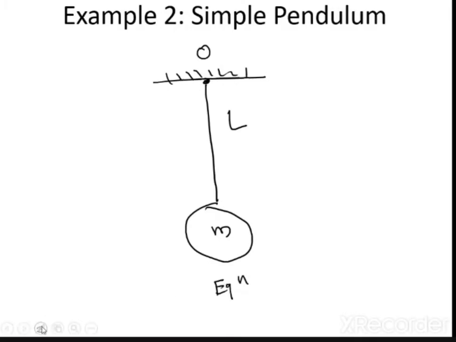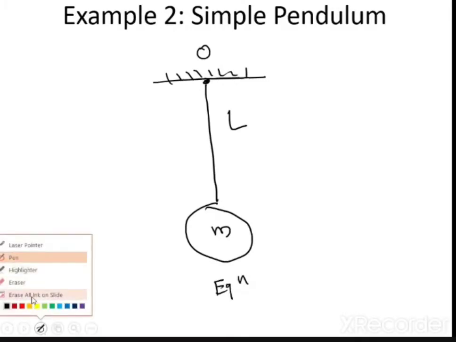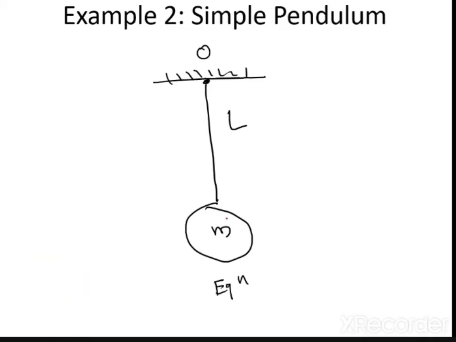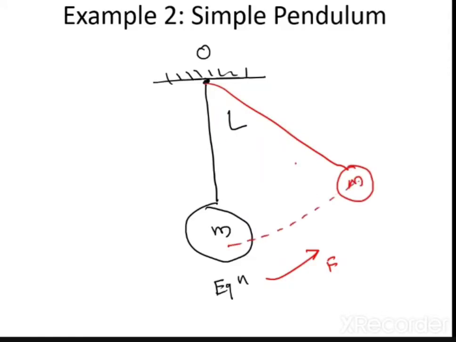Okay, now if this is the equilibrium position, what will I try to do? First of all, you have to apply some external force. Applying some external force means you have to give some displacement. Let us say I am applying the external force in this direction. So my displacement will be in the direction of the applied force. So let us say mass m has moved in this direction. Let us say this angle is theta. So theta is nothing but the angular displacement. So this is theta, this is theta dot, and this is theta double dot.